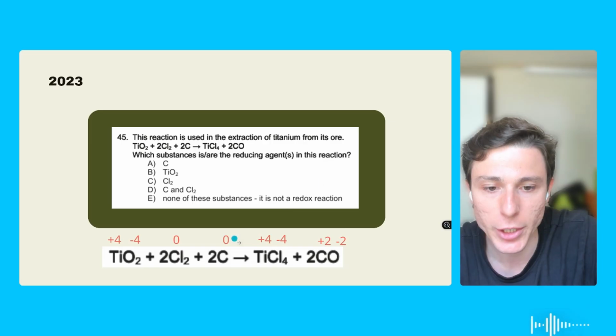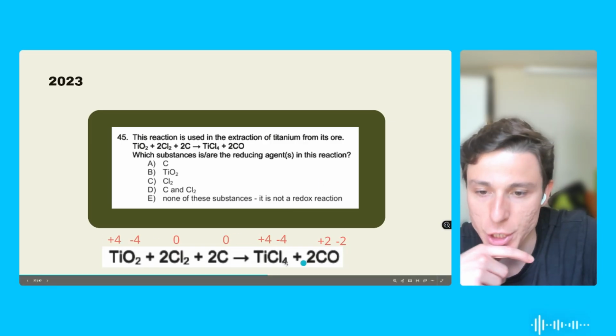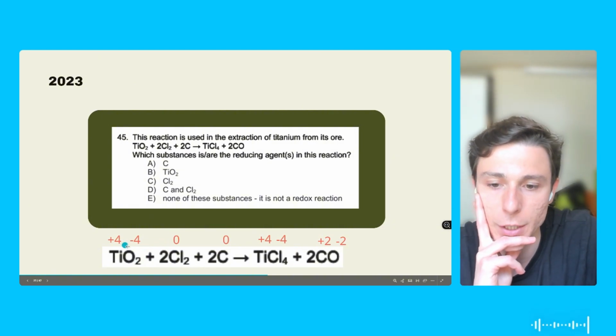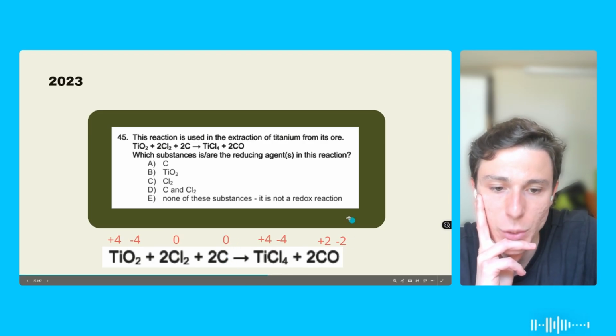So let's bring this equation here, and let's bring as well its oxidation number. We know that oxygen is minus 2, so we multiply by 2, we get minus 4 plus 4. In this case here, we have pure element, so 0. And then we have carbon, 0 as well, pure element. And then in the other side of the equation, what do we have here? We have chlorine with minus 4. Why? Because it's minus 1 times 4, minus 4, and then plus 4.